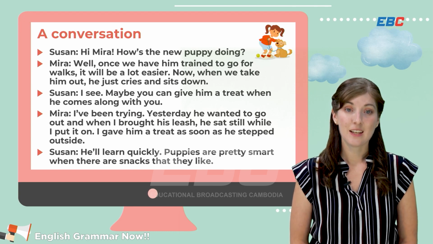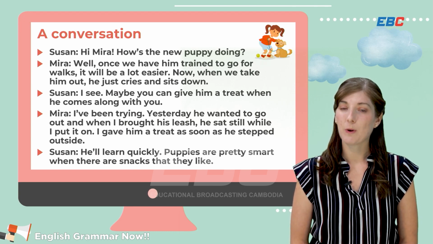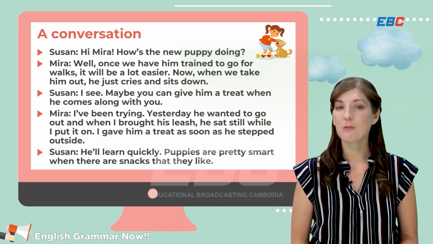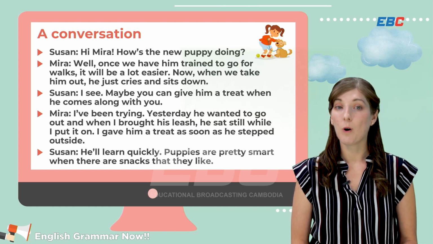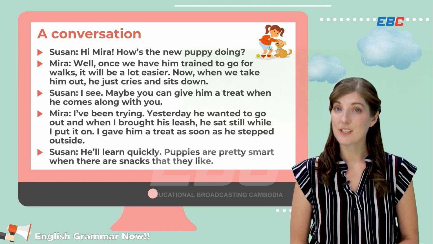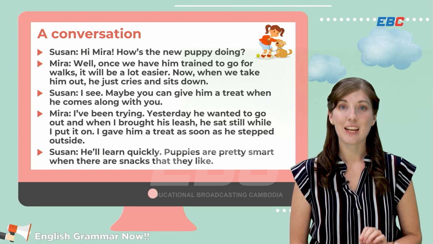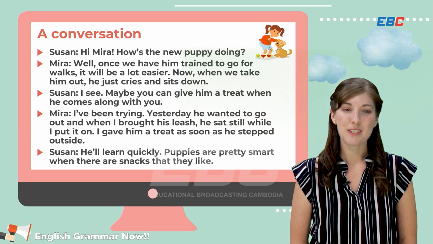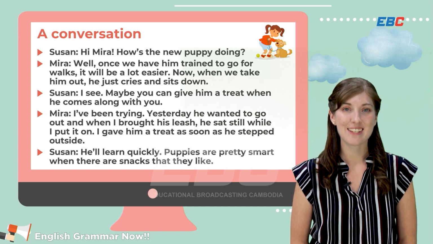I see. Maybe you can give him a treat when he comes along with you. I've been trying. Yesterday he wanted to go out, and when I brought his leash, he sat still while I put it on. I gave him a treat as soon as he stepped outside. He'll learn quickly. Puppies are pretty smart when there are snacks that they like.